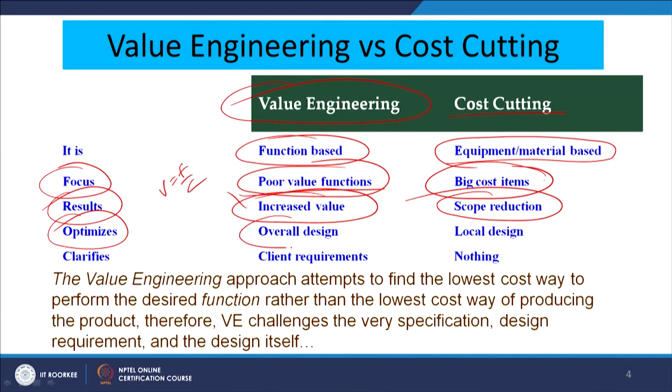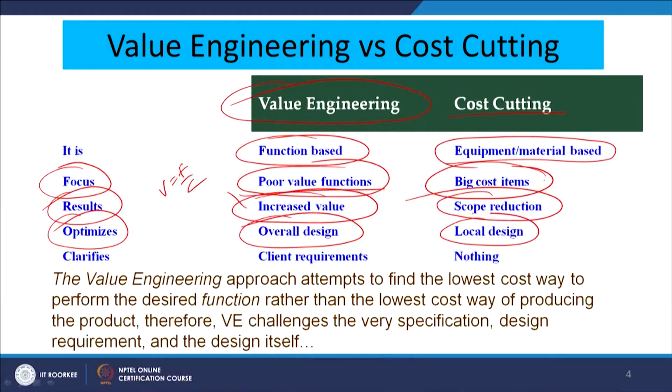So, the scope of the product may reduce as an after effect of the cost cutting measures. Now, value engineering optimizes the overall design. As I have taken an example, the overall design is challenged in case of value engineering. An overall new or modified design comes out as a deliverable of the value engineering process, whereas in case of cost cutting our focus is on the local design. So, that is one thing.